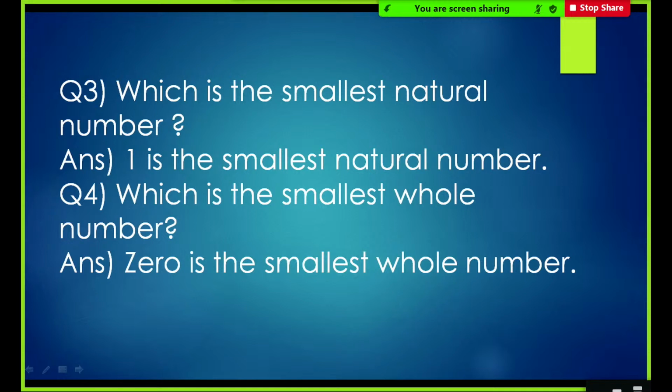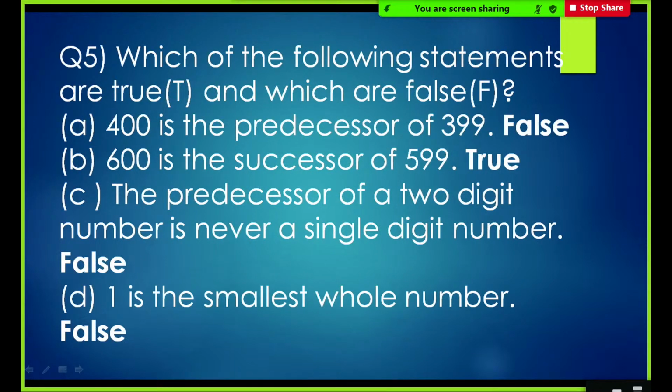Next question, which is the smallest natural number? Obviously 1. 1 is the smallest natural number. Now another question, which is the smallest whole number then? 0. 0 is the smallest whole number. Right, Tanvi? We have seen that. Yeah. 0 is the smallest whole number and 1 is the smallest natural number.